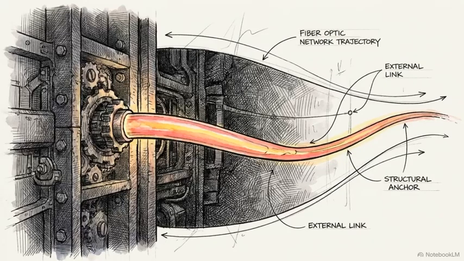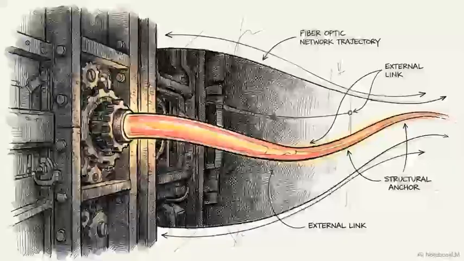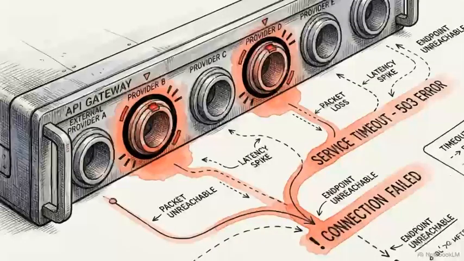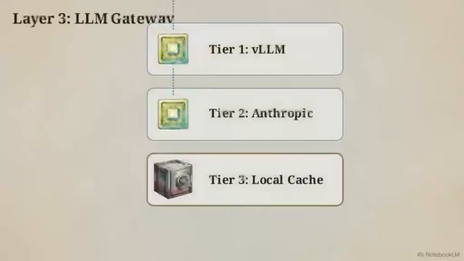The validated prompt finally reaches layer 3. Out of all 10 steps in this pipeline, this is the single permitted external network call. The system attempts to contact its Tier 1 provider. But external AI APIs are prone to rate limits, timeouts, and sudden degradation. If the Tier 1 provider fails within the latency budget, the packet automatically reroutes to Tier 2.